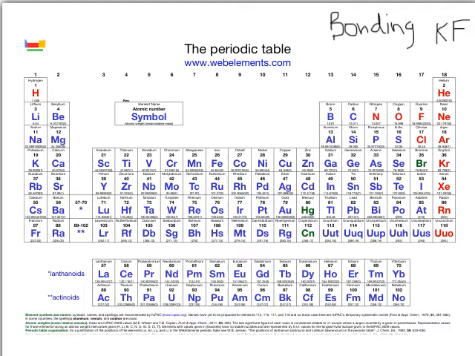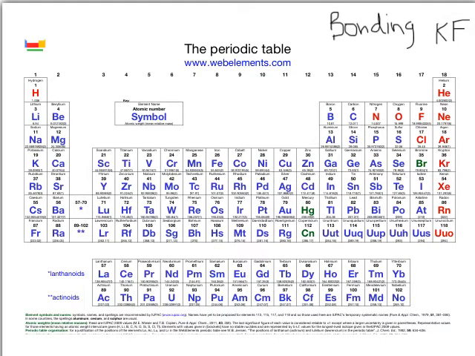Now it turns out that when atoms bond, they bond so that they can have the same electrons as the elements in the noble gases. And the noble gases is this column down here. So they are basically bonding so that they can become, as far as the electrons are concerned, like this column here. You can see fluorine sitting here. If fluorine gets an extra electron, it's going to be like neon, which is its closest noble gas. If I have a look at potassium, if it loses an electron, so if it donates an electron to something else, it's going to jump backwards and go to argon, which is its closest noble gas.